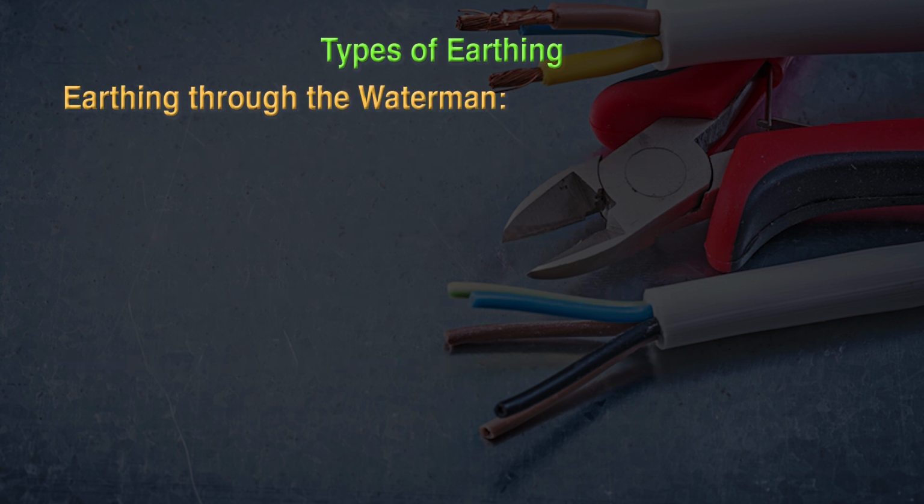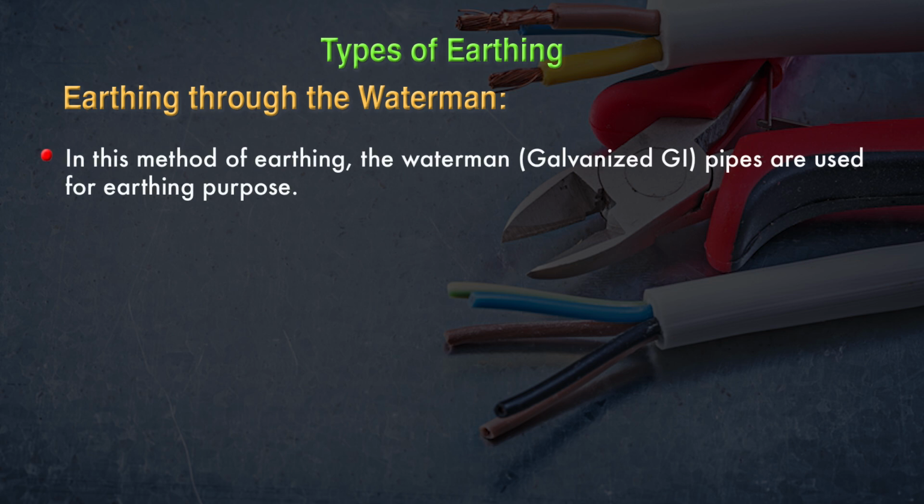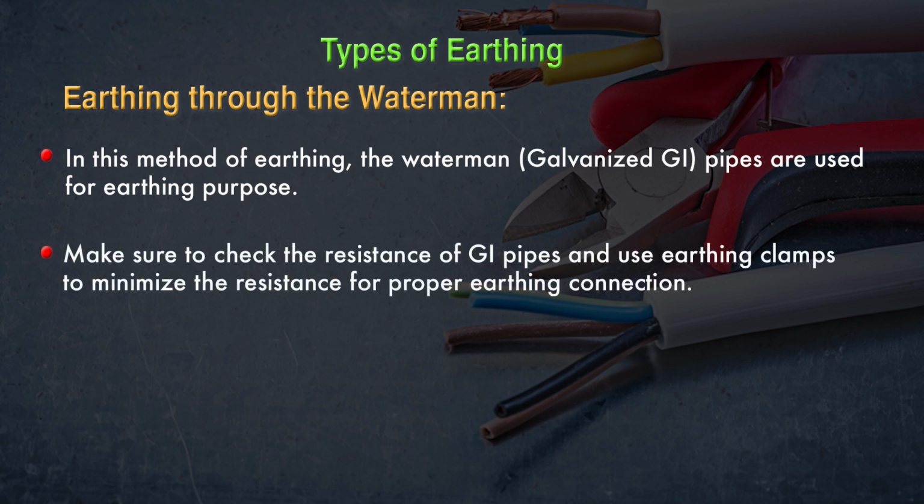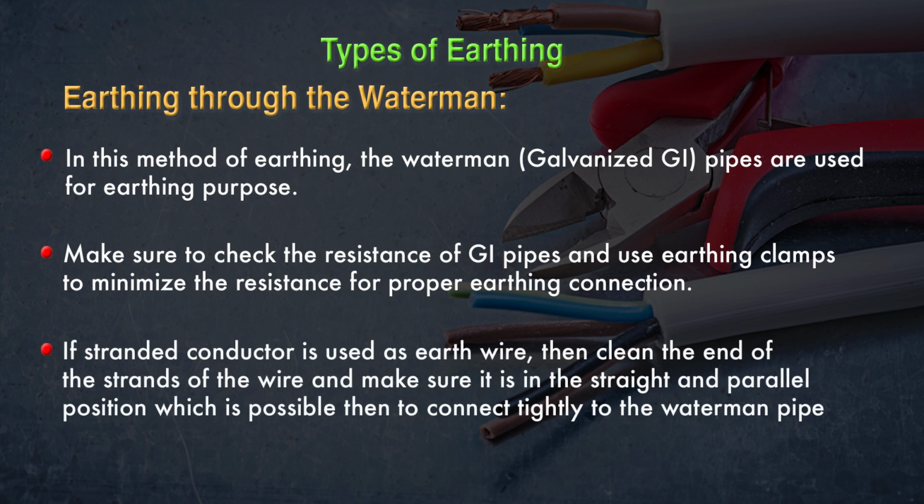The next type of earthing that we can understand is called earthing through the waterman. In this method of earthing, waterman galvanized pipes are used for earthing purposes. Make sure to check the resistance of the GI pipe and use earthing clamps to minimize the resistance for a proper earthing connection. If stranded conductors are used as earth wire, then clean the end of the strands of the wire and make sure they are in a straight and parallel position, which makes it possible to connect tightly to the waterman pipe.